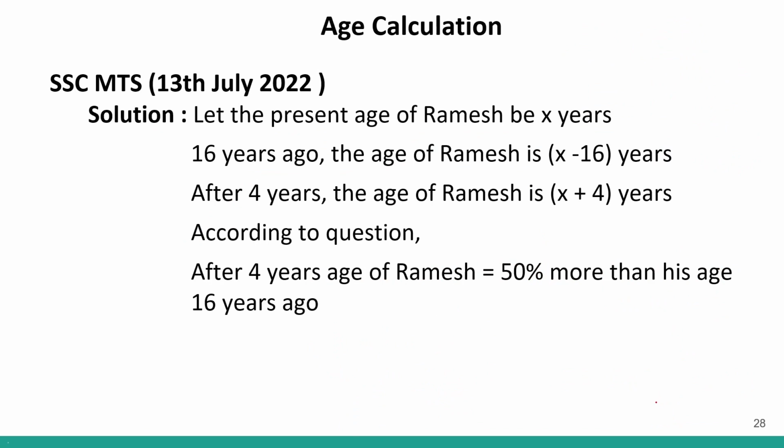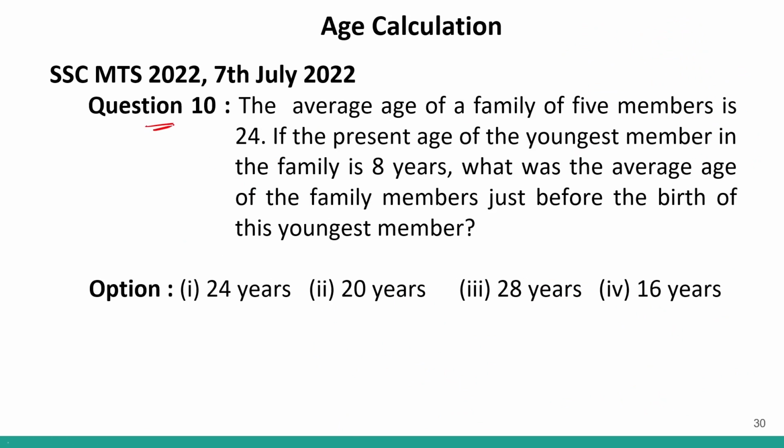This is the solution. Now, question number 10. The average age of a family of 5 members is 24. So whatever is the sum divided by 5 is 24. So what is the present age sum? It will be 24 into 5. This is 120. So the present age sum is 120.